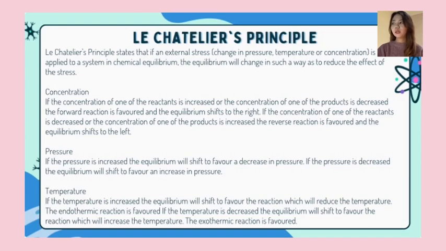Pressure. If the pressure increases, the equilibrium will shift to favor a decrease in pressure. If the pressure is decreased, the equilibrium will shift to favor an increase in pressure. Temperature. If the temperature is increased, the equilibrium will shift to favor the reaction which will reduce the temperature. The endothermic reaction is favored. If the temperature is decreased, the equilibrium will shift to favor the reaction which will increase the temperature. The exothermic reaction is favored.